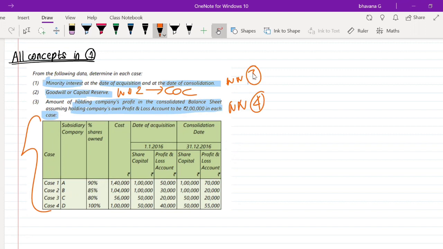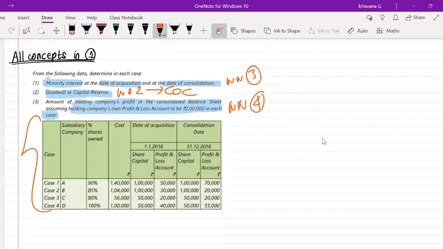So please tell me, before we start solving our working note number 2, 3 and 4, what is the first thing that we have to do? Actually, there are 2 things that we have to do first. One is that you have to write all your general information. General information consists of date of acquisition, consolidation date, holding interest, minority interest. 4 details you have to write. Second thing that you have to do, okay, you guys tell me, what is the second thing that we'll have to do to actually solve the working note number 2, 3 and 4? If you guys answer this, that means your concepts are very clear. Without that, you will not be able to prepare your working note number 2, 3 and 4.